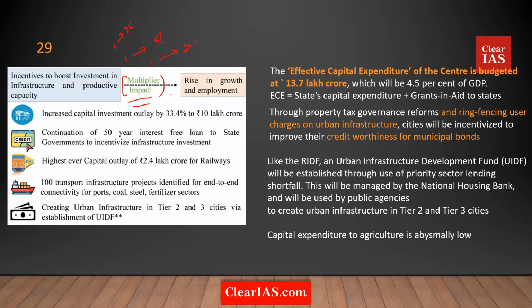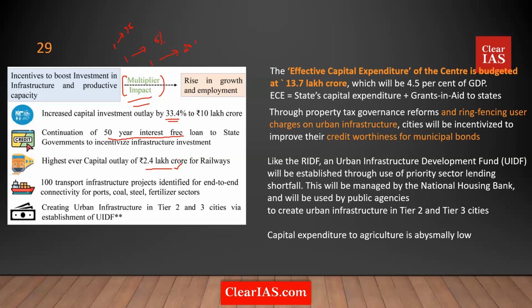In this year's budget itself, you can see the government's capital outlay or capital expenditure increasing by 33.4%. It's substantial. The government has increased its capital creation expenditure by one third. Also, the central government is telling the states that if you want to create infrastructure, we will give you 50-year interest-free loans. The government has given something like 2.4 lakh crore for railways, which is the highest ever so far that we have seen.